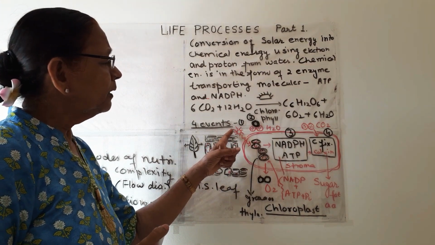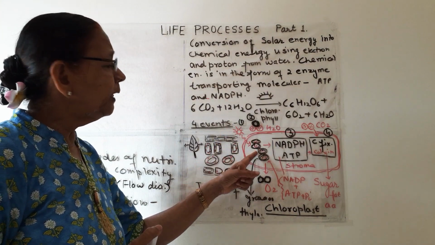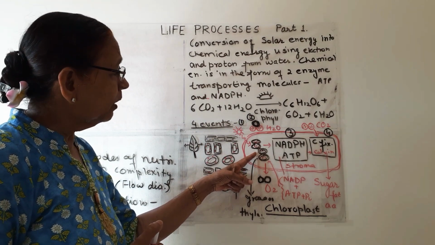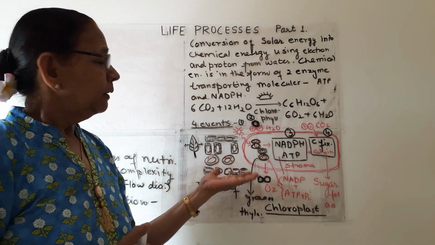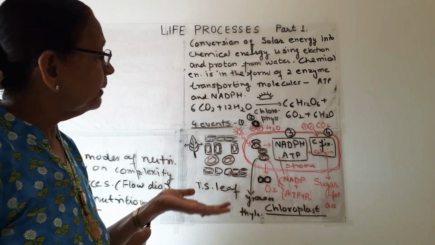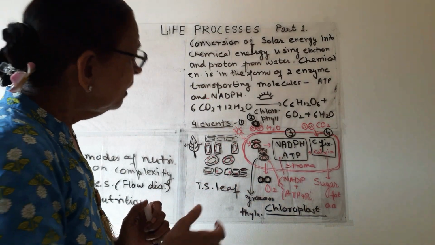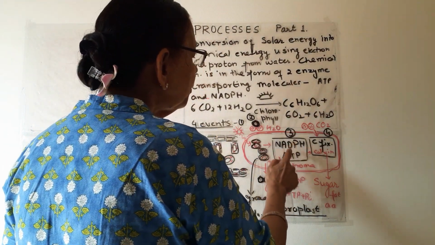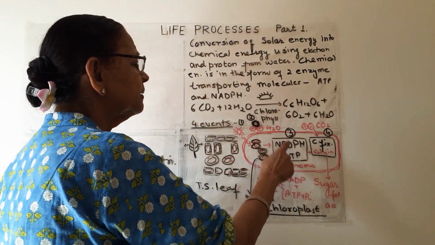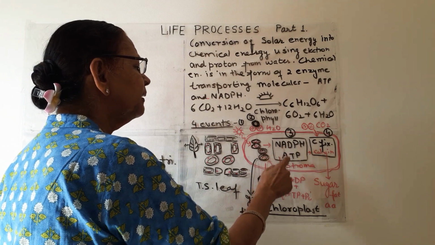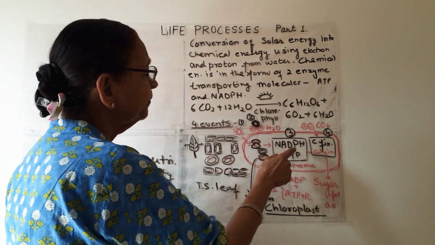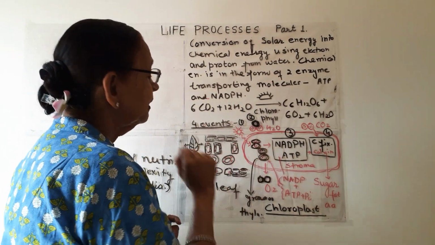First of all, the solar energy is absorbed by these thylakoid discs or grana. The chlorophyll molecules become excited, and NADPH and ATP, two chemicals in the form of chemical energy, are formed. This energy is formed by absorption of light from the sun.